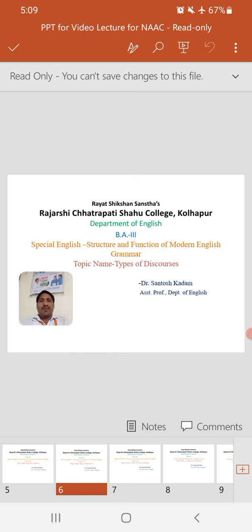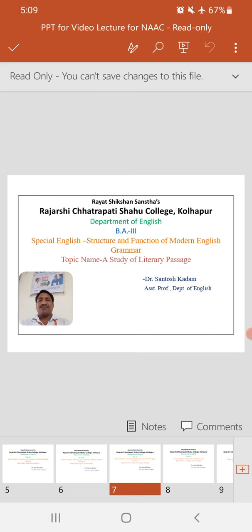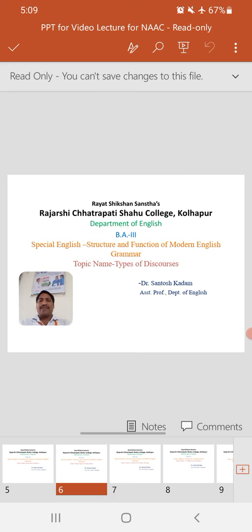We can open any newspaper, and within this newspaper there are different types of news, and all news is gathered only from our passive structure. So we can consider that journalism language has a particular feature and a particular structure. Then you will get the idea of this passage.